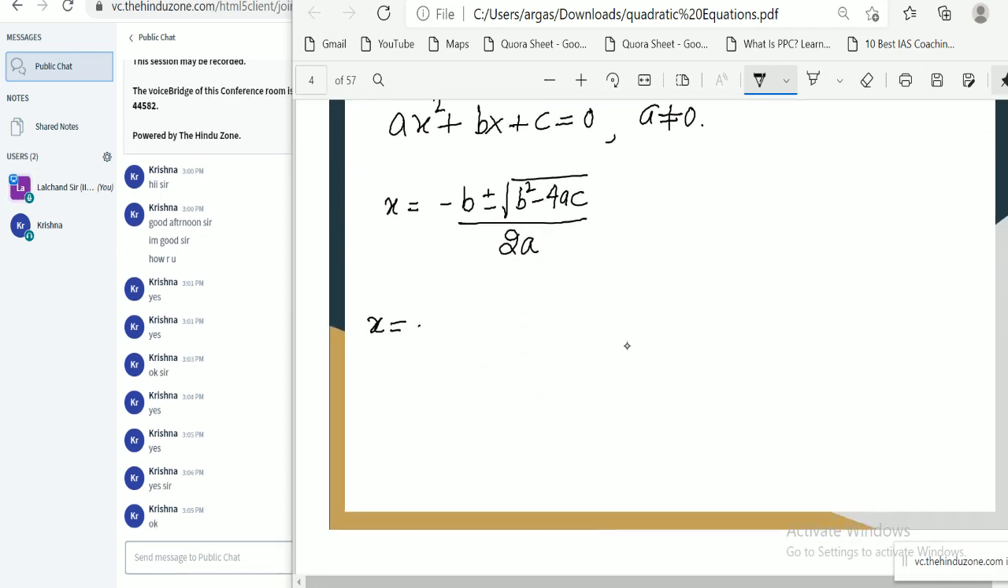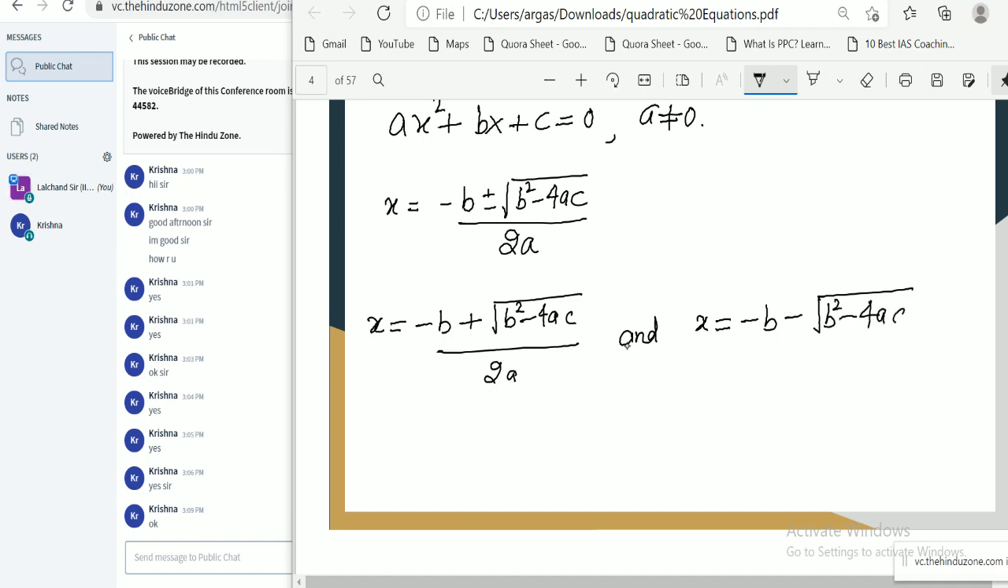x is equal to (minus b plus the square root of b² minus 4ac) by 2a, and the second is x equal to (minus b minus the square root of b² minus 4ac) by 2a, isn't it? These are our two values of x. These are basically two roots. So we say this root is sometimes alpha and this root is sometimes beta, isn't it?